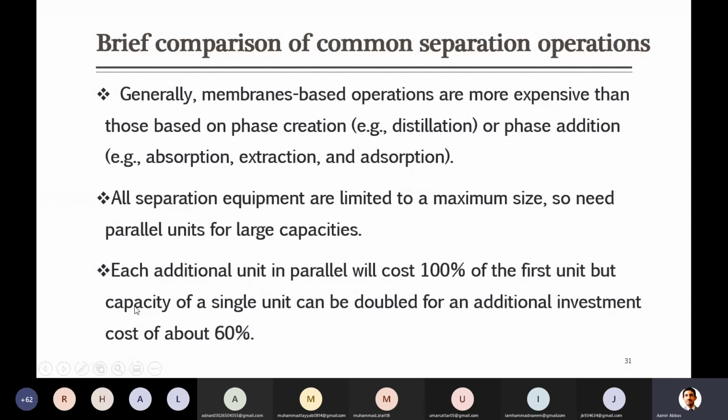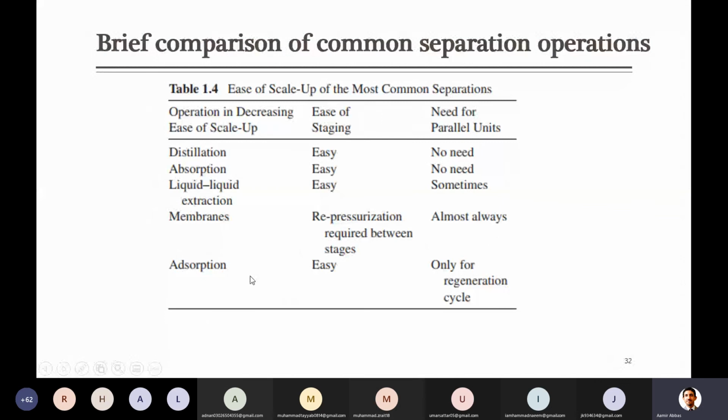But the capacity of a single unit can be doubled for an additional investment of about 60%. This is based on some of the data available in the literature, or on the cost of plants: if there is one piece of equipment and you double its capacity, it will cost you just 60% more as compared to 100%.